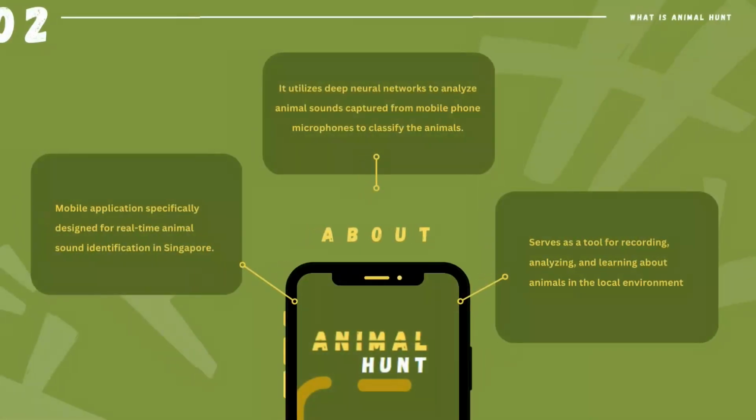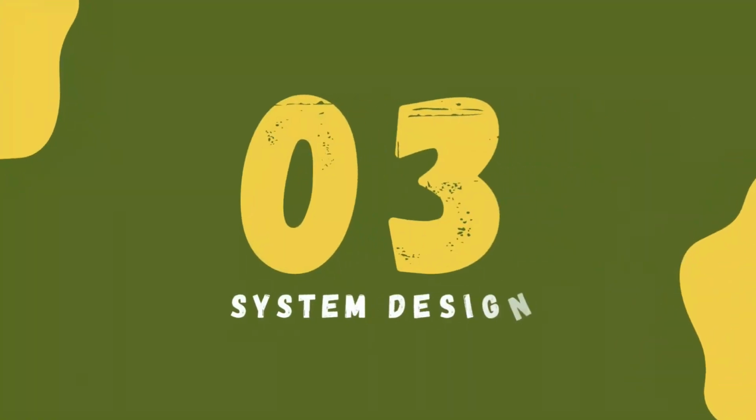So what is Animal Hunt? Animal Hunt is a mobile application specifically designed for real-time animal sound identification in Singapore. It utilizes deep neural networks to actually analyze animal sounds and classify them, and it serves as a tool for recording, analyzing, and learning about animals in a local environment. So let's talk about the system design for Animal Hunt.